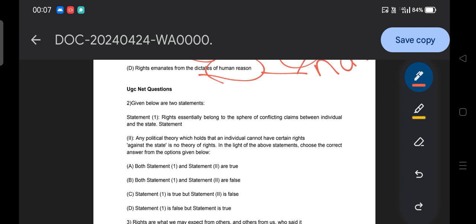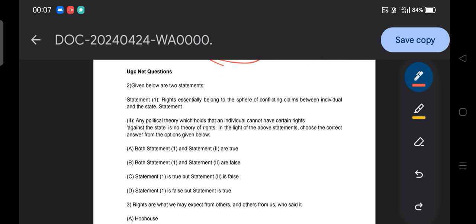One thing you need to understand: the UGC NET political science paper is an umbrella in terms of syllabus and question pattern. If you are able to cover the syllabus, theory and questions, and follow the syllabus of SSB, then you can automatically cover even the harder questions in SSB. That is my understanding. I hope you all agree with this point.